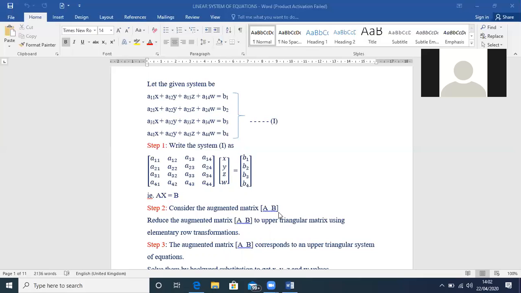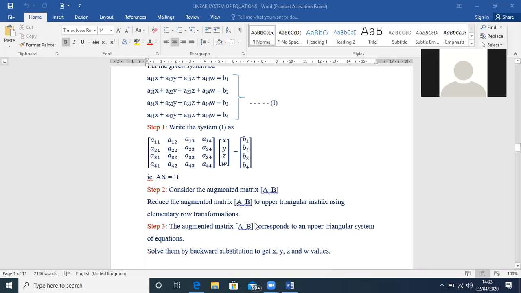All the 3 row transformations: either interchanging the rows, multiplying a row, dividing a row, or adding multiples of a row to another row. You can use all possible elementary row transformations and reduce the augmented matrix to the upper triangular matrix.